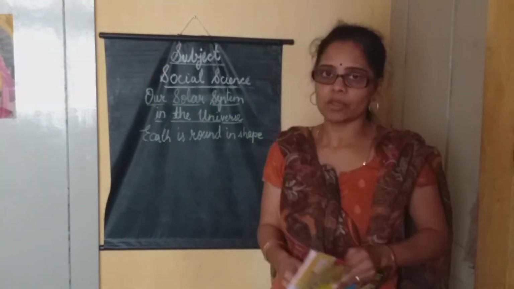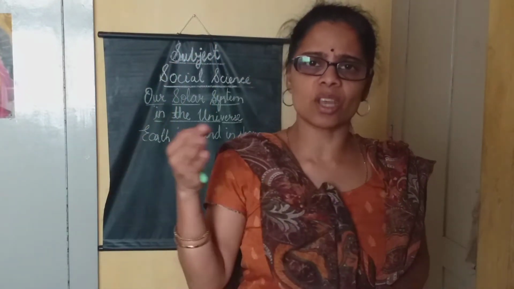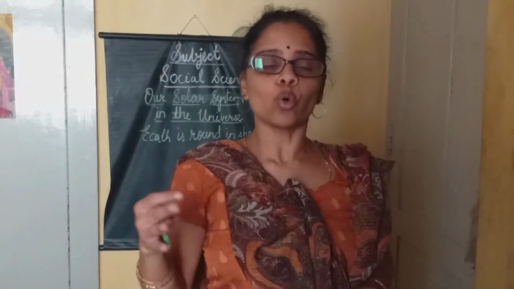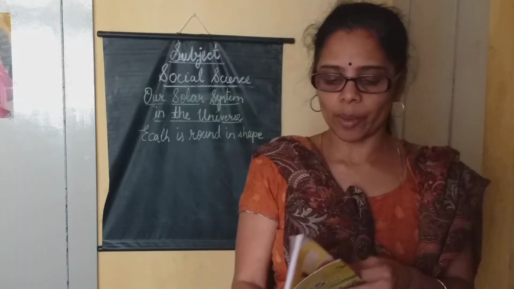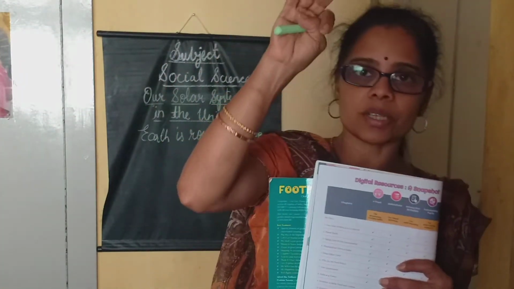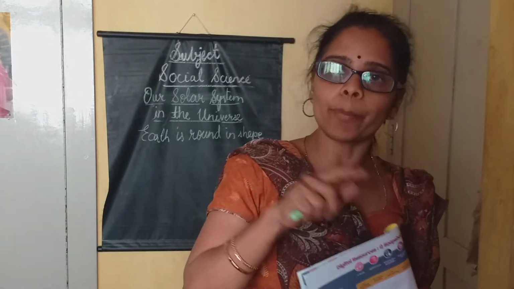Okay. So what all you can see in the universe? We can see stars, moon, sun, galaxies and so many other things. On the earth, land, river, ocean, everything are comprised in the earth. Okay. So in this solar system, what do you mean by solar system? Solar system means it contains the sun, the moon, the stars, everything contained in the solar system. And you have different kinds of planets. Later on, you will be learning about the planets also.